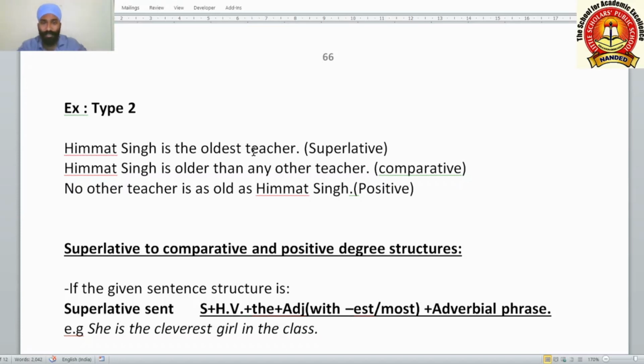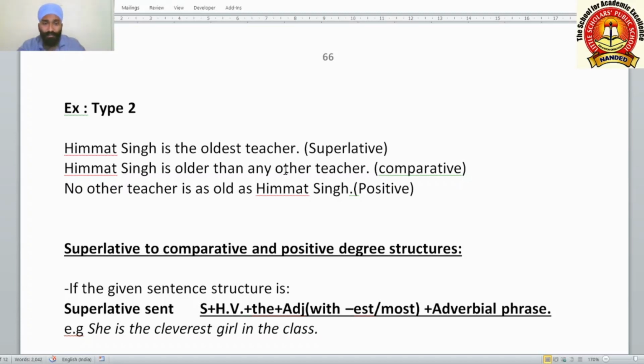Means a school or an institute is there, and out of that, Himmat Singh is the oldest teacher, we are telling. Here an adverbial phrase like in this school, in this country, in this city, in this institute is not given, but we consider the comparison with all other teachers.